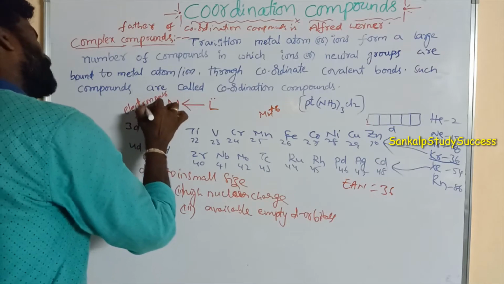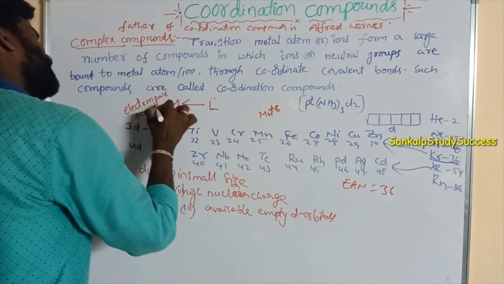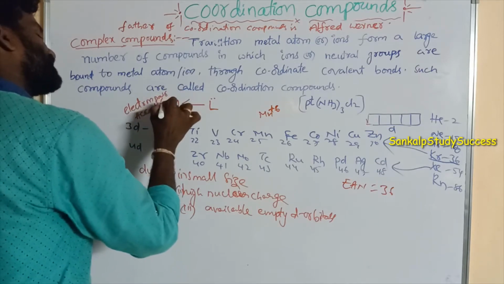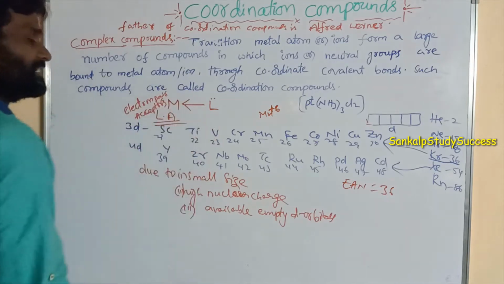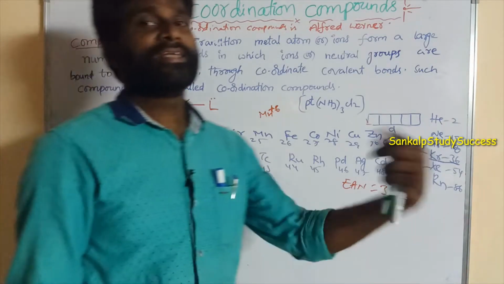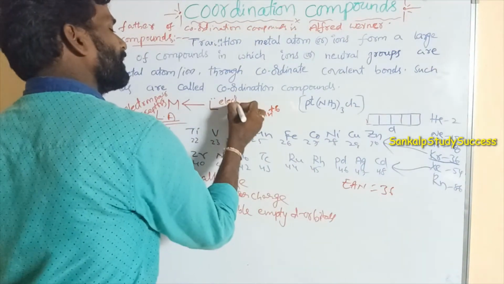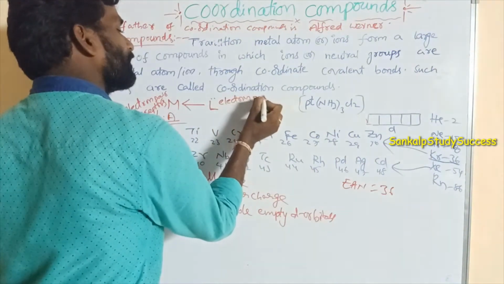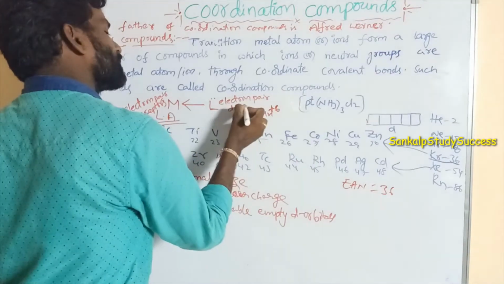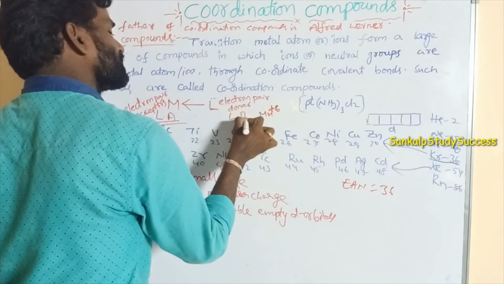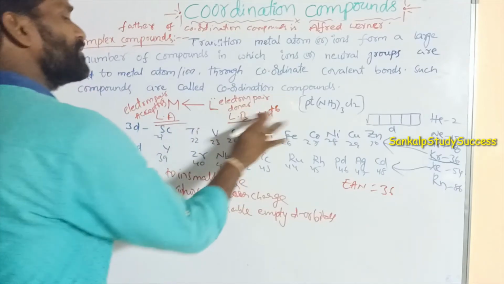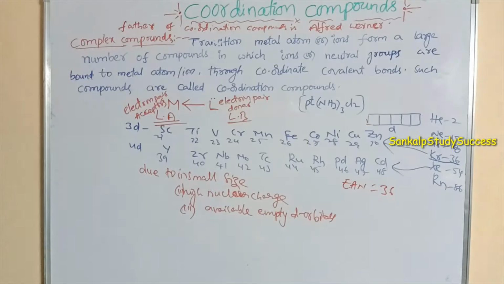So transition elements act as electron pair acceptors, that means Lewis acids. According to the Lewis concept, an electron pair acceptor is a Lewis acid. Here the ligand is the electron pair donor, so it is a Lewis base. An electron pair donor is a Lewis base.